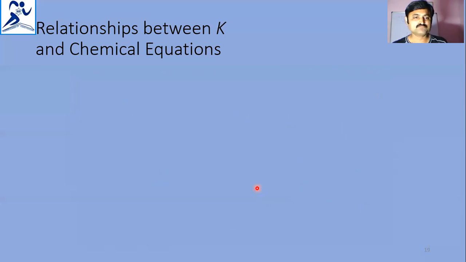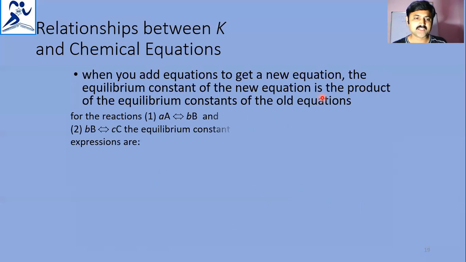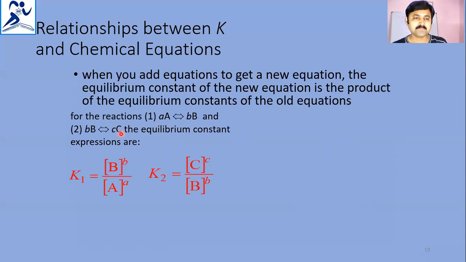Relationships between K and chemical equations. When you add equations to get new equations, then the equilibrium constant of the new equation is the product of the equilibrium constants of old equations. See, for the reactions aA gives rise to bB, bB gives us cC, the equilibrium constant expressions will be known as K1 and K2 here.